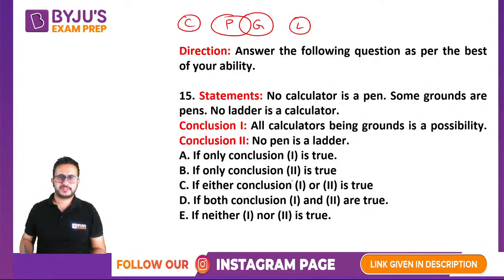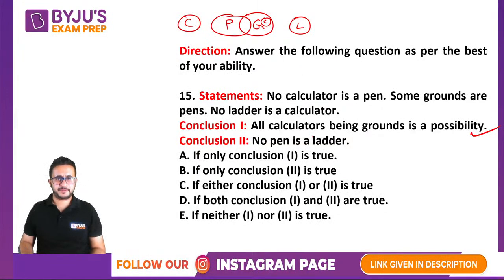So the first conclusion says all calculators being grounds is a possibility. For possibilities, you must see whether that can happen or not. So if I put calculator here, does it satisfy all the conditions? Yes, it is possible, because there should be no overlap between calculator and pen, and no overlap between calculator and ladder. So yes, that is a possible situation.